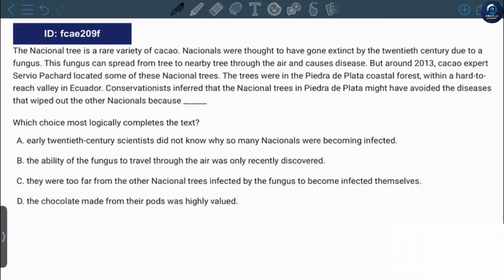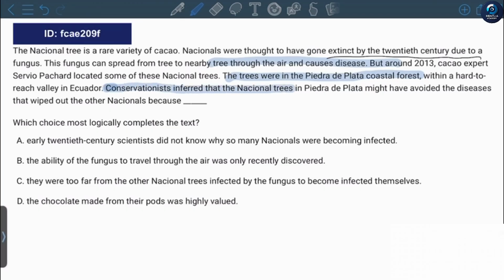The national tree is a rare variety of cacao. Nationals were thought to have gone extinct by the 20th century due to a fungus. This fungus can spread from tree to nearby trees through the air and cause diseases. By around 2013, cacao expert Silvio Pechard located some of these national trees. The trees were in the Piedra de Plata coastal forest within a hard-to-reach valley in Ecuador.